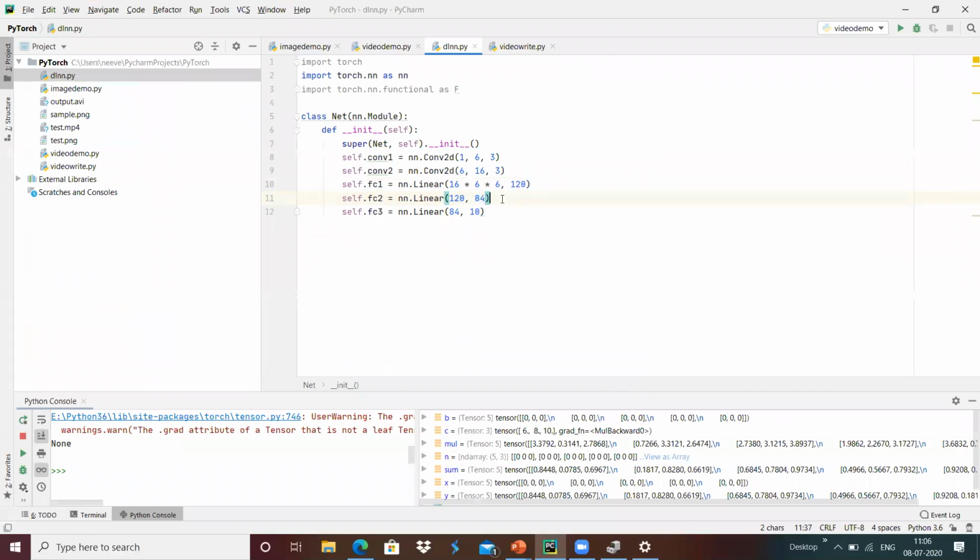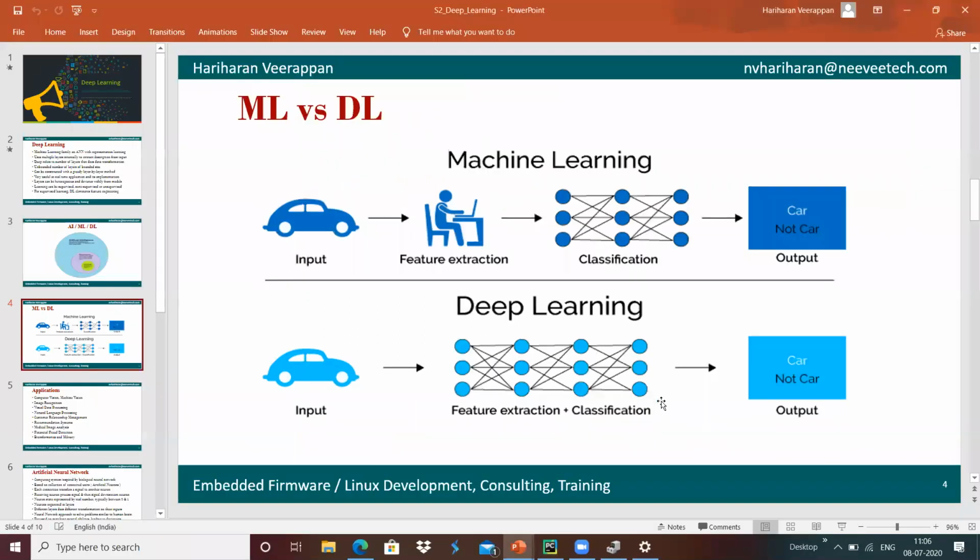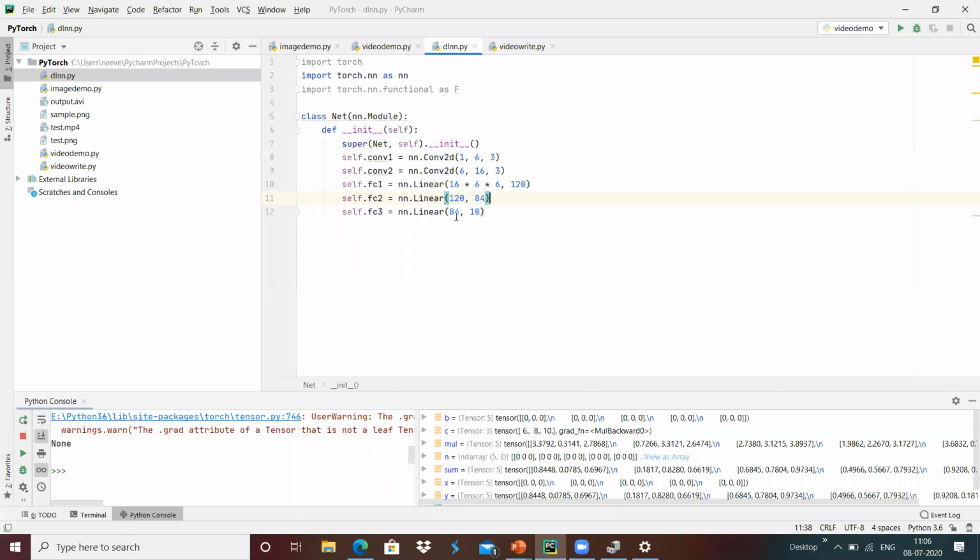We can link these 84 output features with FC3, which is capable of receiving 84 input features from FC2. This is the kind of simple network we are trying to form here. Is this fine? Any doubts?